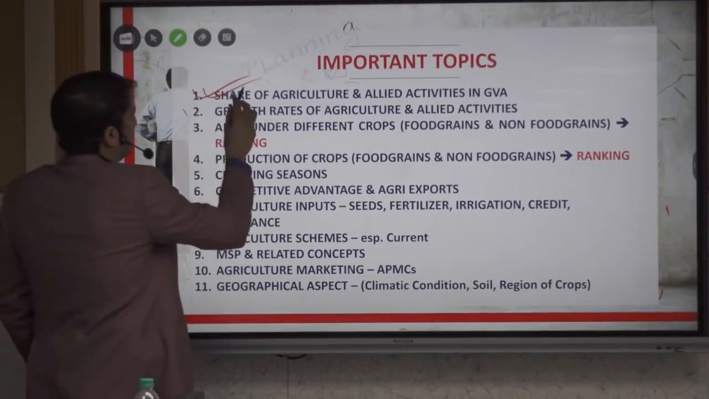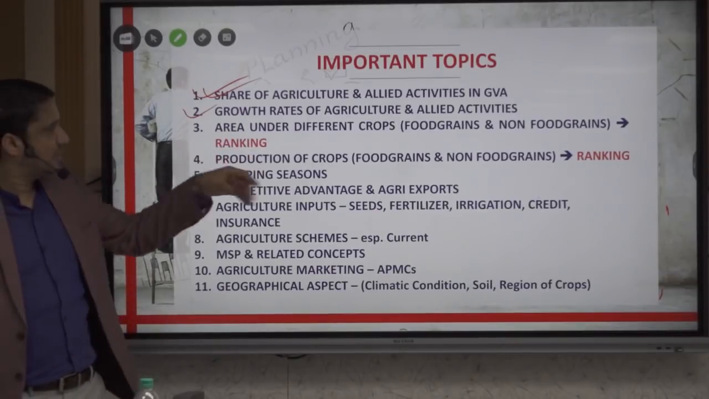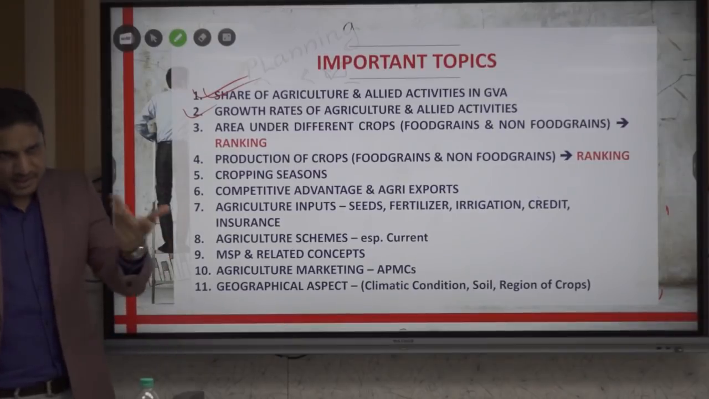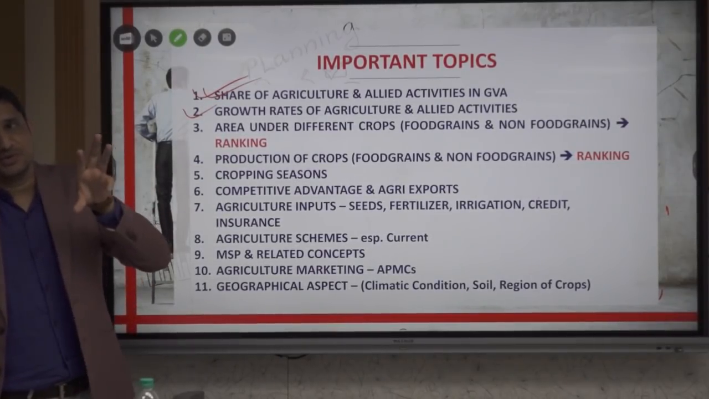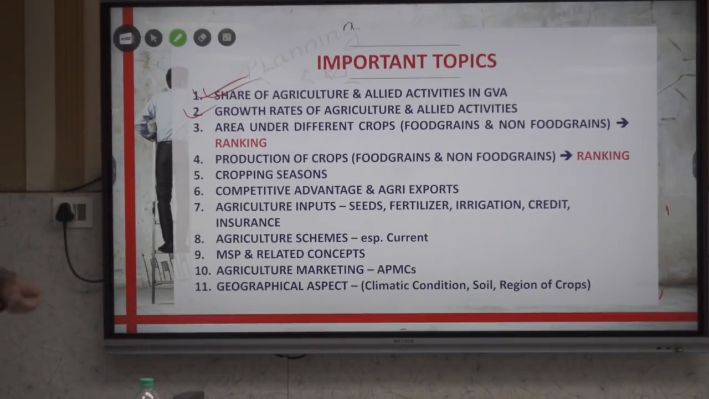Next is growth rate of agriculture and the allied activities also. Because the unique thing is agriculture is the only sector which has shown a positive growth rate. Now within agriculture, whether livestock also, fisheries also have shown a positive growth rate or it is negative also. So from there also they can ask a question this year.